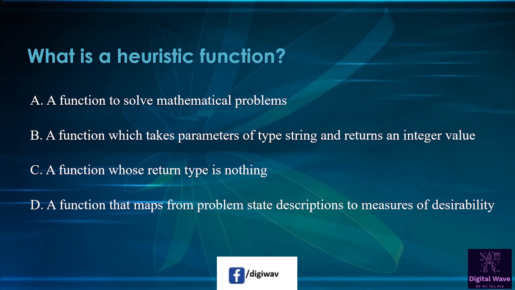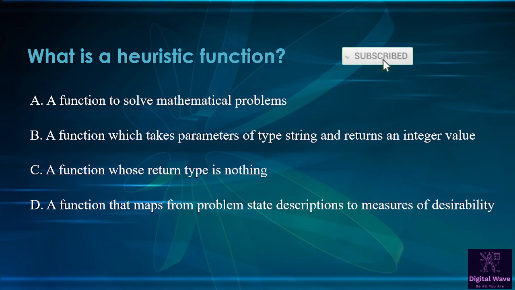Next question is, what is a heuristic function? So first option is a function to solve mathematical problem. Second option is a function which takes parameters of type string and returns an integer value. Third, a function whose return type is nothing. Fourth, a function that maps from problem state description to measure of desirability. So right answer will be D.